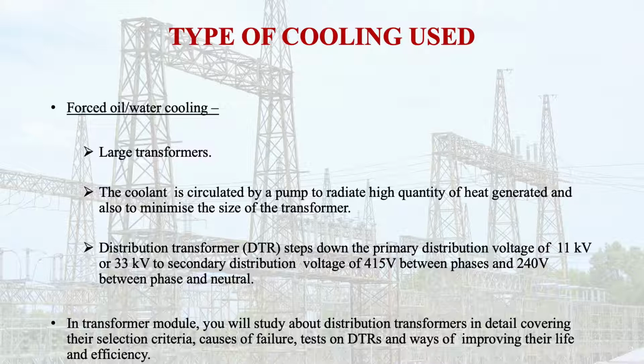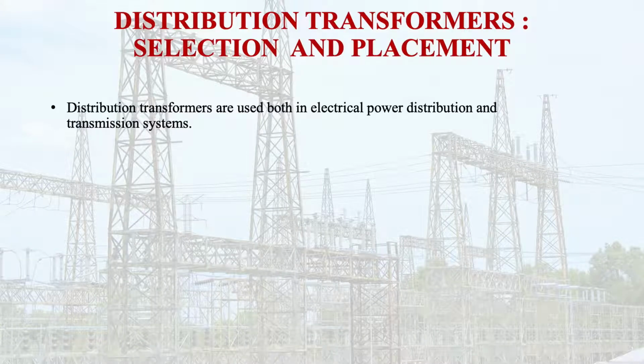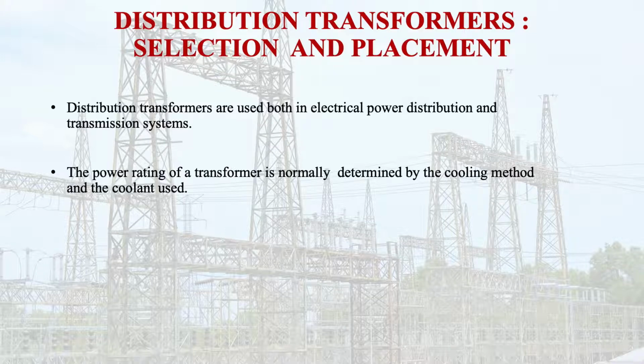So let us discuss transformer selection and placement. Distribution transformers are used both in electrical power distribution and the transmission system. The power rating of the transformer is normally determined by what? Cooling method or type of coolant used.